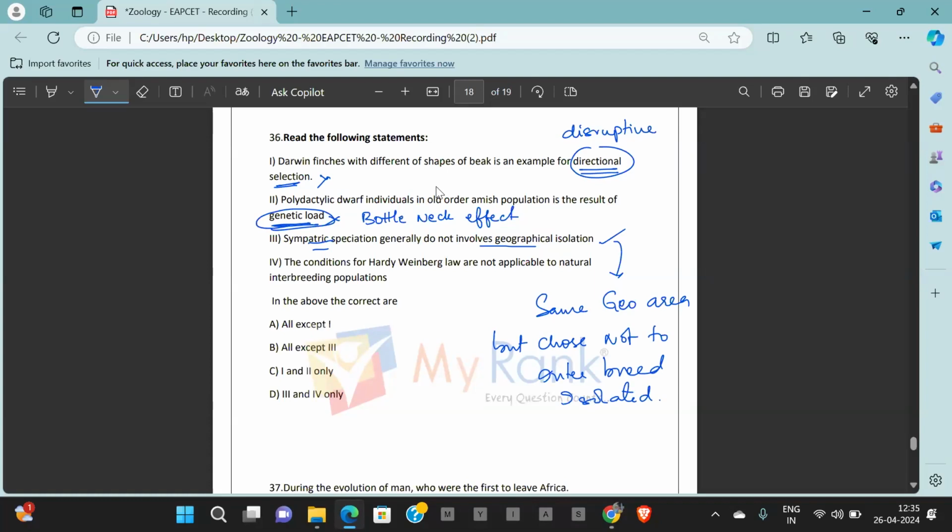The conditions of Hardy-Weinberg law are not applicable to natural interbreeding populations. True. It is applicable only for Hardy-Weinberg. They have to be random mating in the population. It should not be a sequential interbreeding. So both 3 and 4 are correct statements. Answer is option D. Only 3 and 4 are the correct statements.